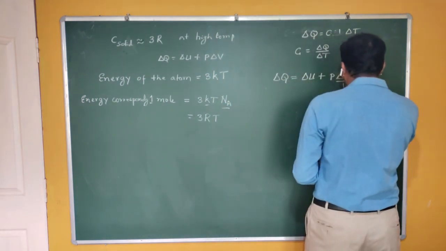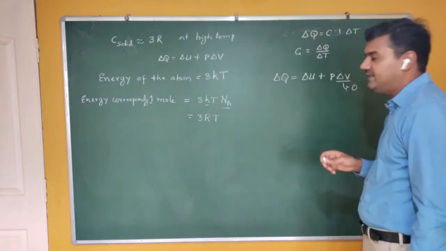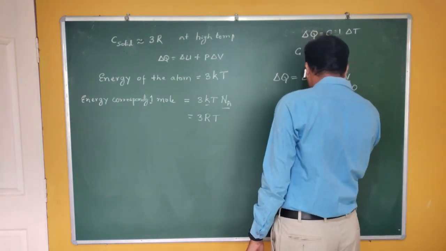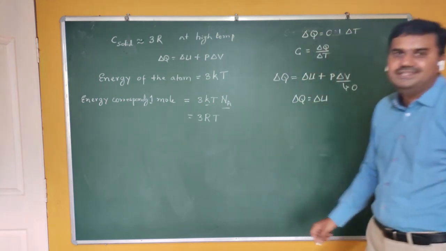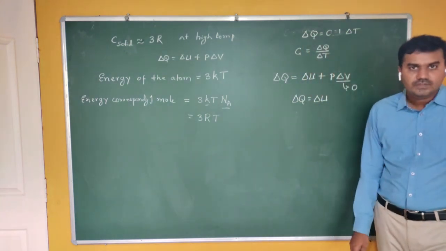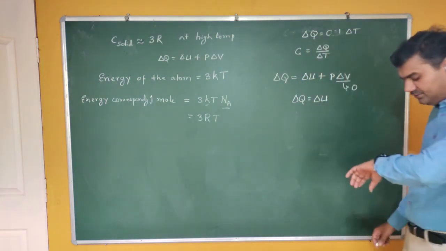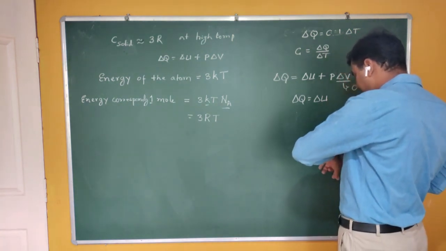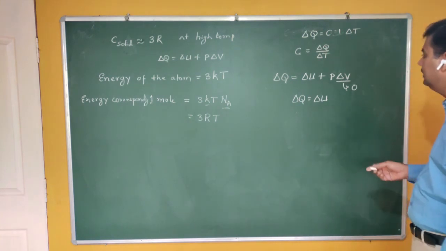So ΔV is approximately zero. Therefore, your equation becomes ΔQ is equal to ΔU. Are you getting me?